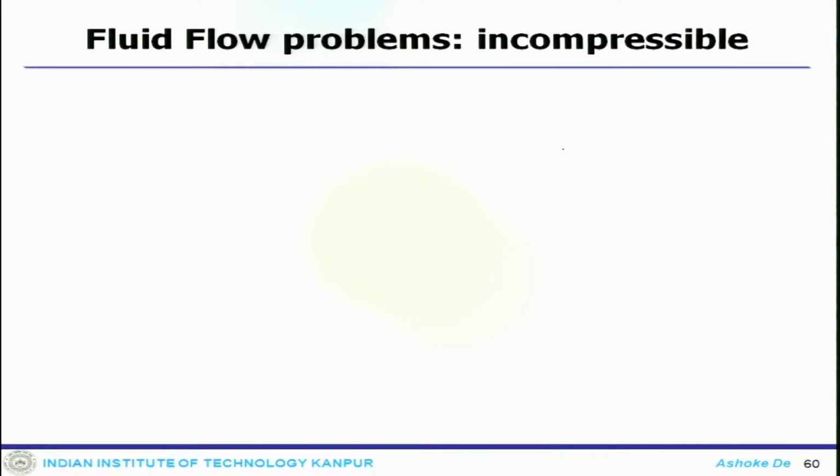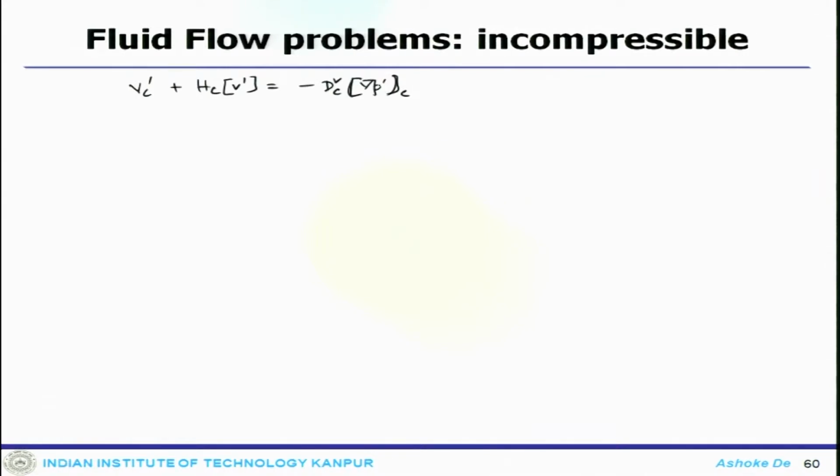So, the correction equation for the velocity would become V c prime plus H c V prime minus D c V delta P prime c.